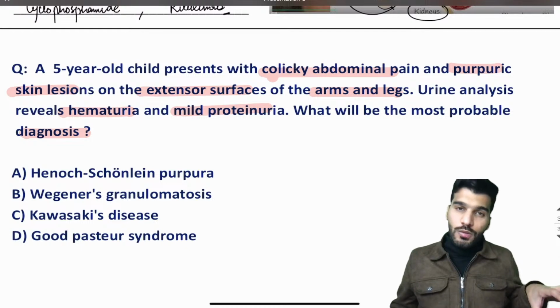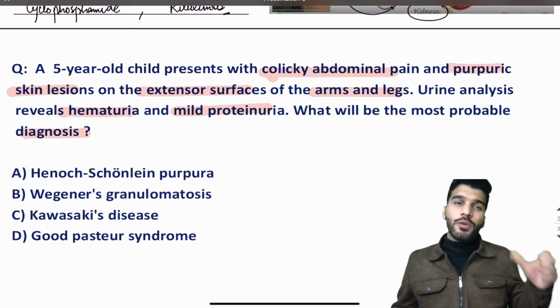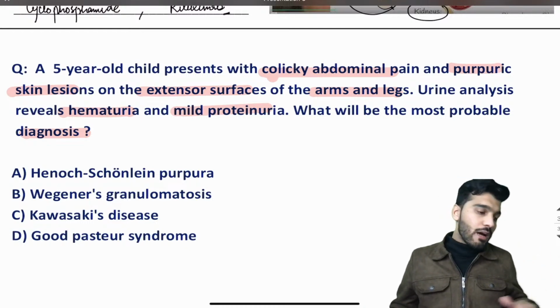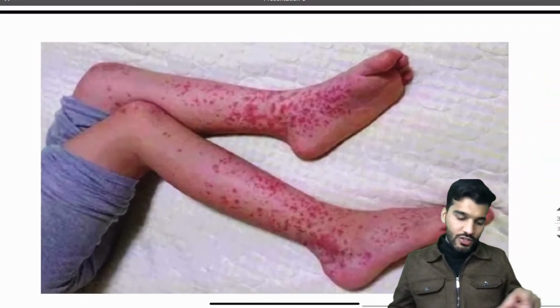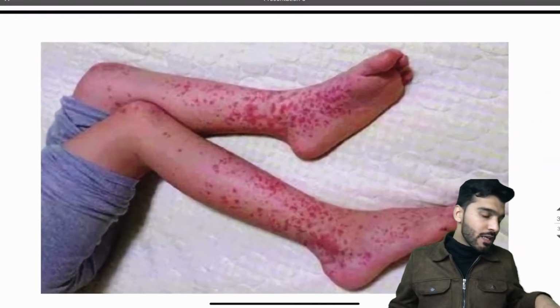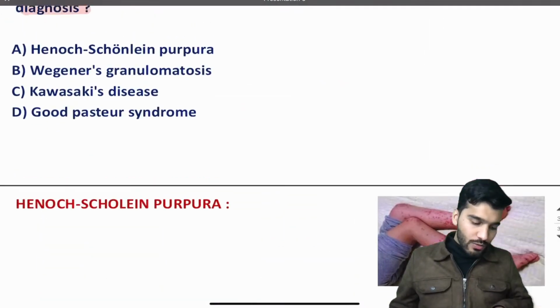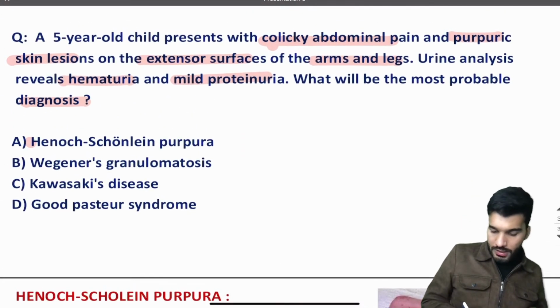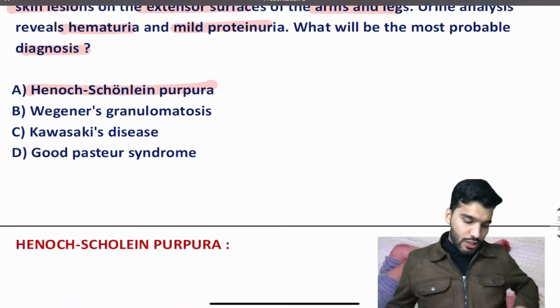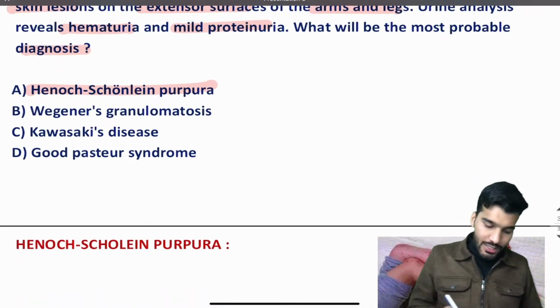So a 5-year-old child presents with abdominal pain, purpuric lesions on the extensor surfaces of the arms and legs. Classical picture, a child is coming with this picture, and hematuria is there and a mild proteinuria. So you already know that it's Henoch-Schönlein purpura, HSP.